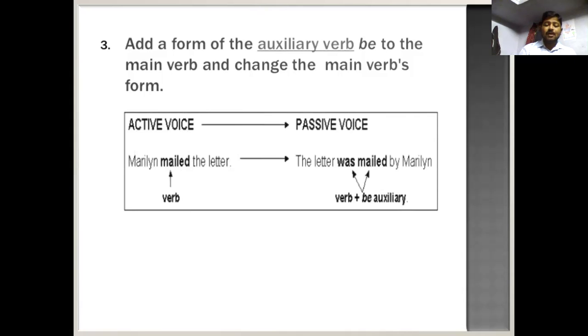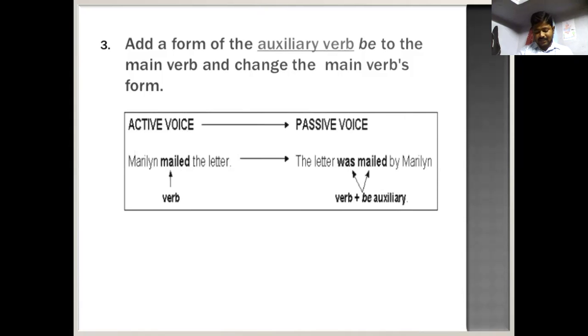Then the be form has to be added here: the letter was. Why? Because it's singular. Letter is a singular word, a singular sentence. So for the singular, we have to go through with the past tense of the be form, that is was, which we can call the be auxiliary. The letter was mailed by Merlin.